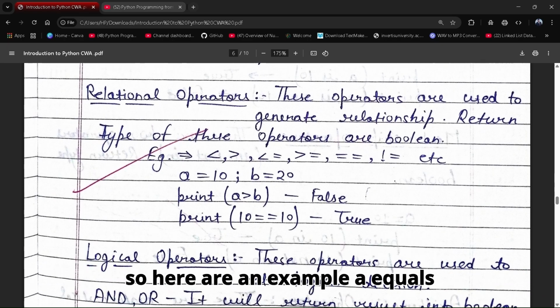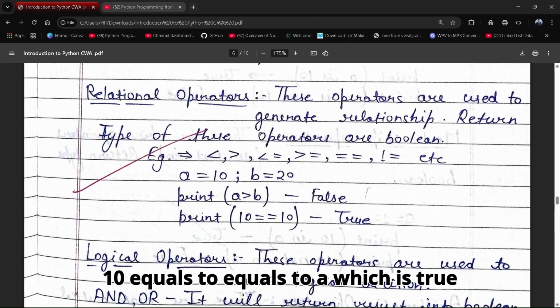So here is an example, a equals 10 and b equals 20. We have written here print a is greater than b, which is false, as 20 is greater than 10. So this will give output False. Next, print 10 equals a, which is True. So why is it True?